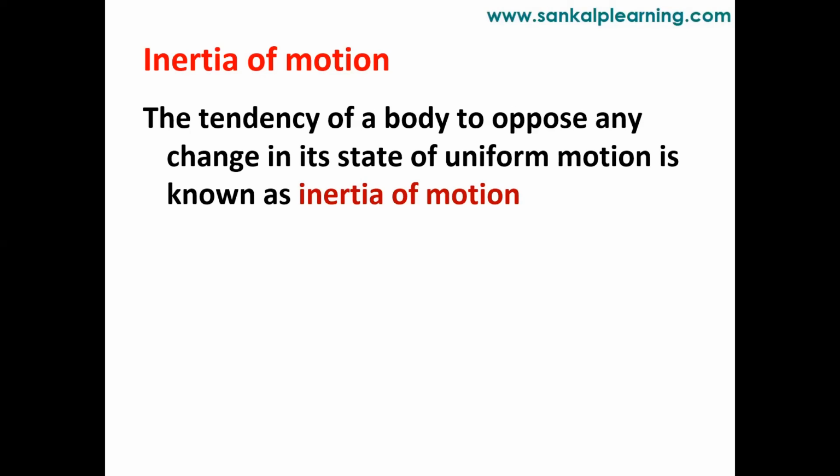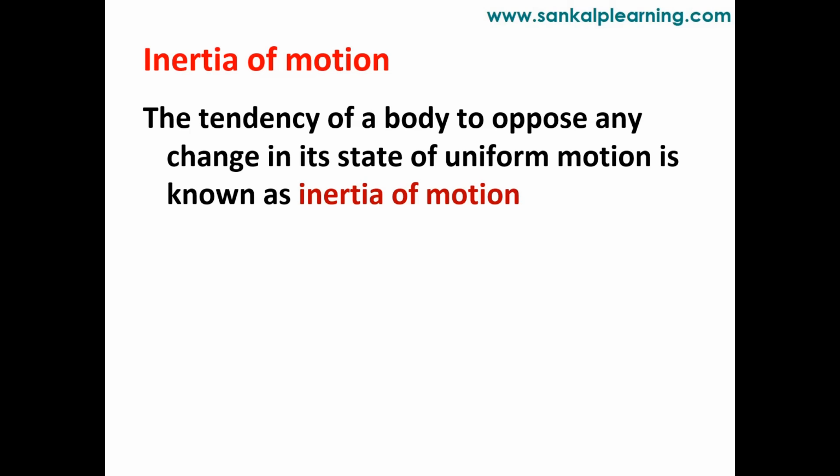When we understand inertia of rest clearly, inertia of motion will be easy to understand. Inertia of rest resists or opposes the change of state from rest to motion. Here it is the reverse: it opposes the change of state from motion to rest. That's it. Okay, see the definition. The tendency of a body to oppose any change in its state of uniform motion is known as inertia of motion. So this is inertia of motion.